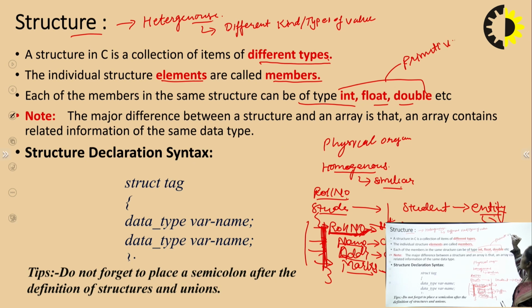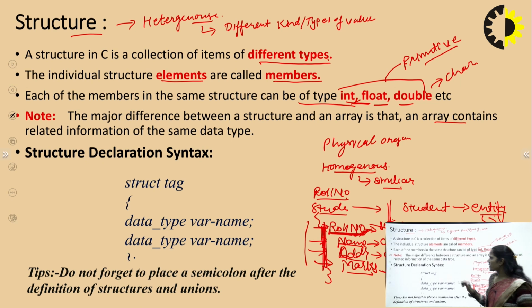So basically, the members of a structure may be primitive data types, all primitive data types. We can also have a character type, right? The major difference between a structure and an array is that an array contains similar kinds of information, but a structure may have different types of information, as we have seen in this example.